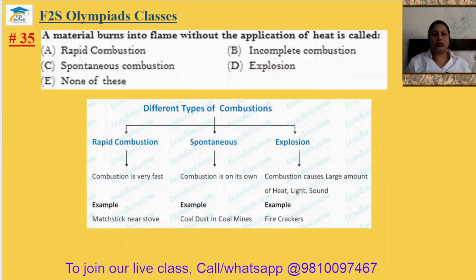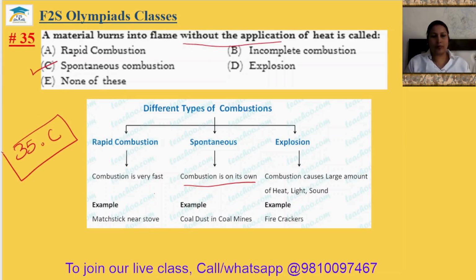Okay. Question number 35. A material burns into flame without the application of heat is called rapid combustion, incomplete combustion, spontaneous combustion or explosion. So different types of combustion I have just shown here. Rapid combustion means combustion is very fast. Spontaneous combustion means the combustion is on its own. It means without application of heat. So that's why answer will be option C. 35th answer is option C.